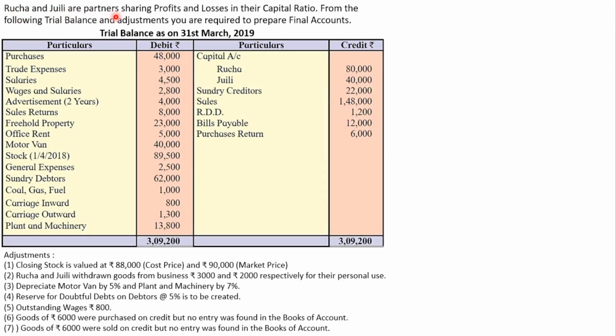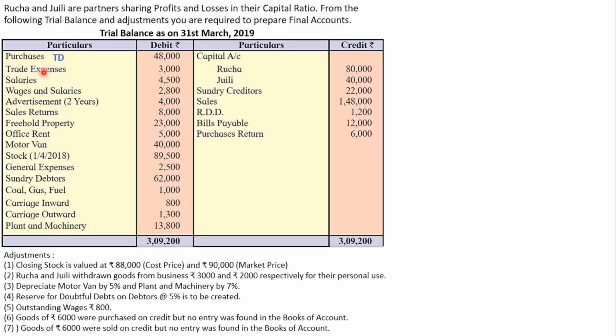Rucha and Julie are partners, sharing profit and loss in their capital ratio. From the following trial balance and adjustments, you are required to prepare final account. Let's discuss trial balance first. Very first item is purchases, will be transferred to trading account debit side.